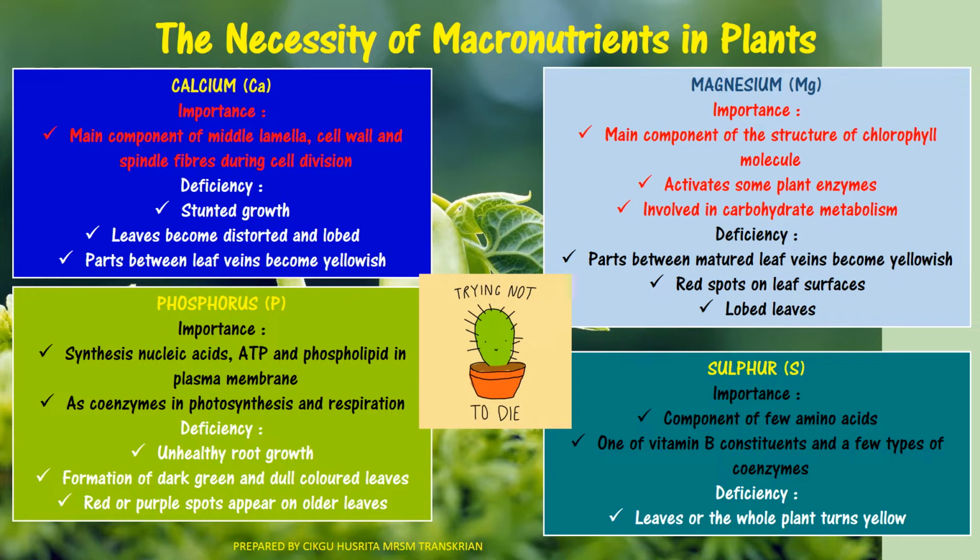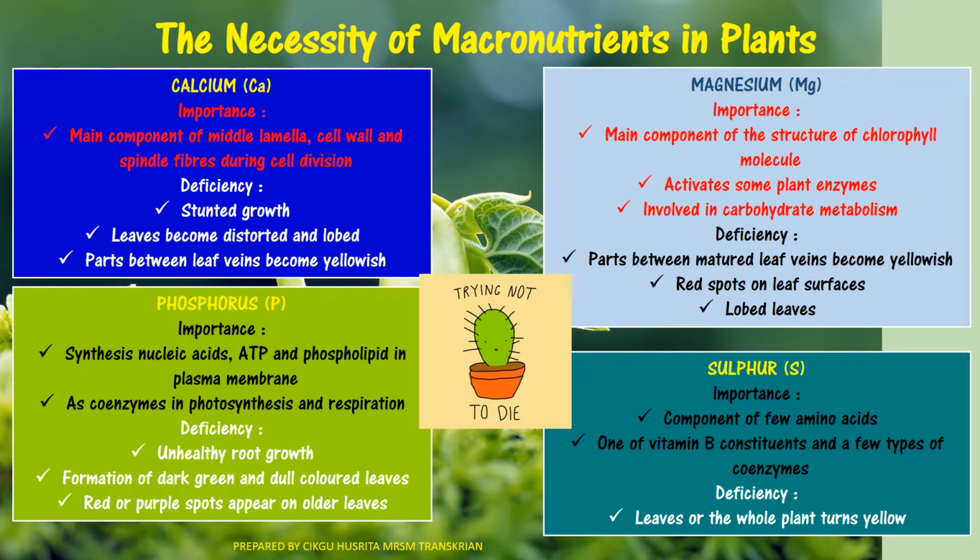And then magnesium is very important because it's a main component of the structure of the chlorophyll molecule. It will activate some plant enzymes and is also involved in carbohydrate metabolism. So deficiency of magnesium will cause the part between the veins of the matured leaf to become yellowish in color, and then make the leaf surface develop red spots and also produce curled leaf.